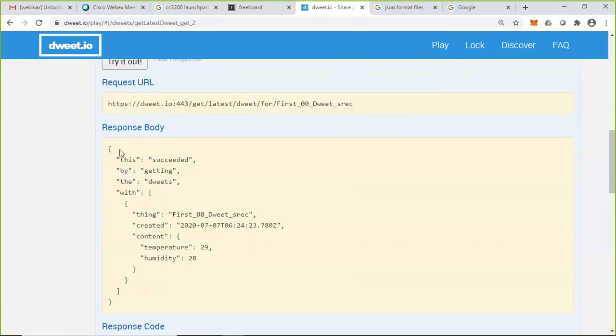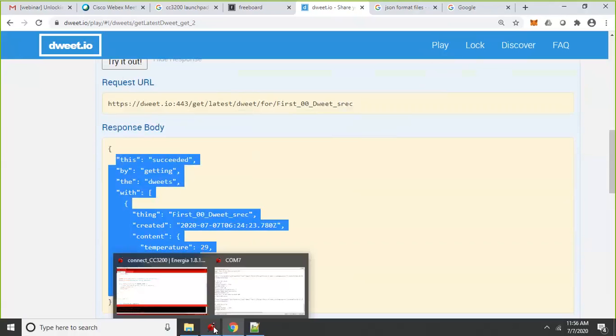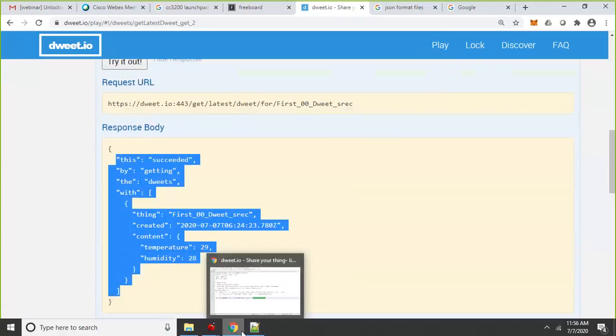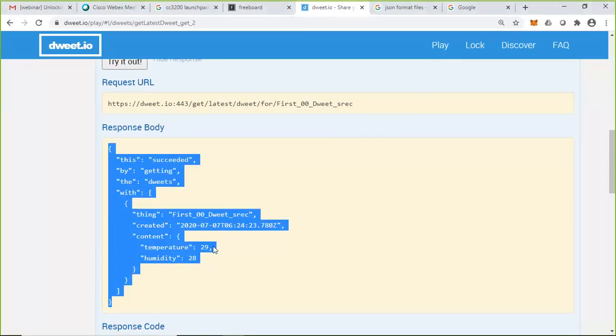This is the request sent from the CC3200, 29 and 28.